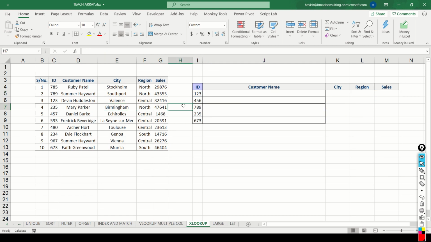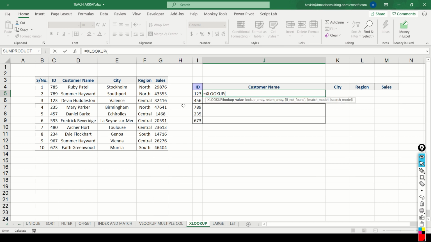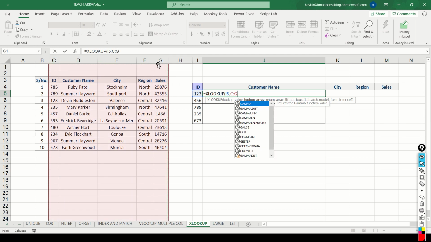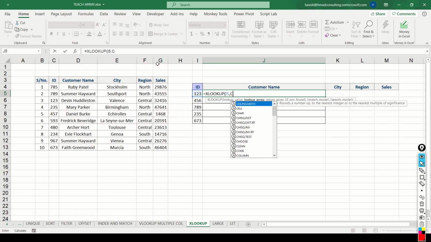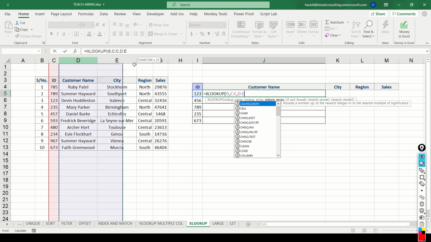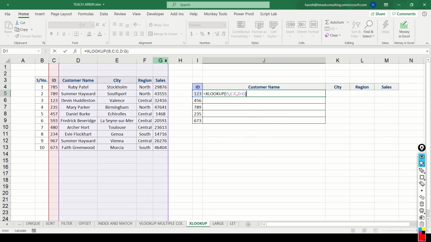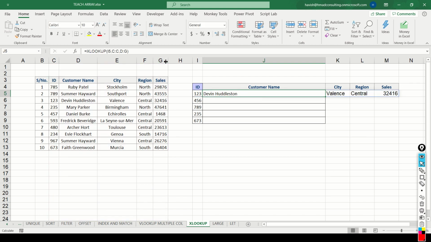As an extension, let me also show you how you can use the XLOOKUP function. A little different, we can write XLOOKUP. The lookup value is 123. The lookup array is, I'm sorry, only column C, and my return array is D, E, F, and G, and that's it. You don't have to give the column number in the XLOOKUP function, and you will get all the results like this.